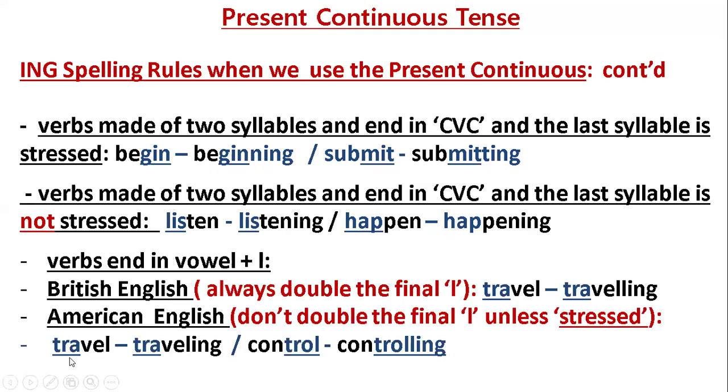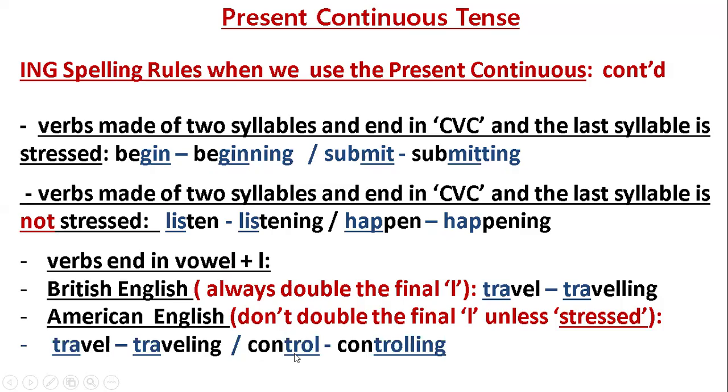Example, travel, traveling. Here we have consonant, vowel, consonant, but it is not stressed. Therefore, we don't double the L. This is in American English. Here, control.